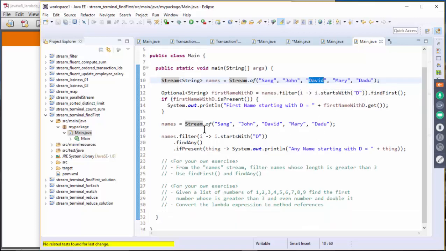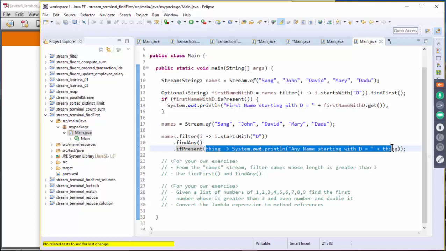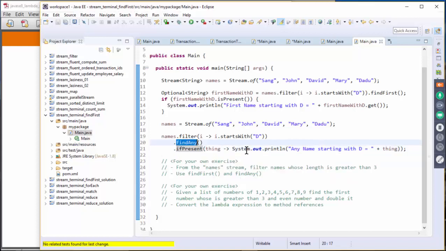Okay. And we are going to start again with this value, and here we are going to select find any, so it should return either David or Dadu, right? And here we are using if present right away after find any, and then we print it out. This is another lambda expression. If present takes a lambda expression which gets the result of this and just prints things out.